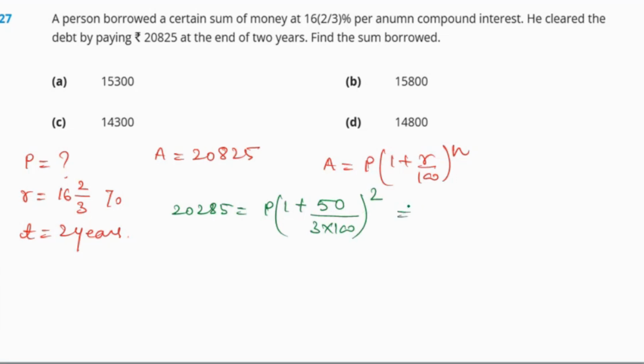When we are going to solve it further, we will be getting 1 plus 1 by 6. So we are going to get 7 by 6.